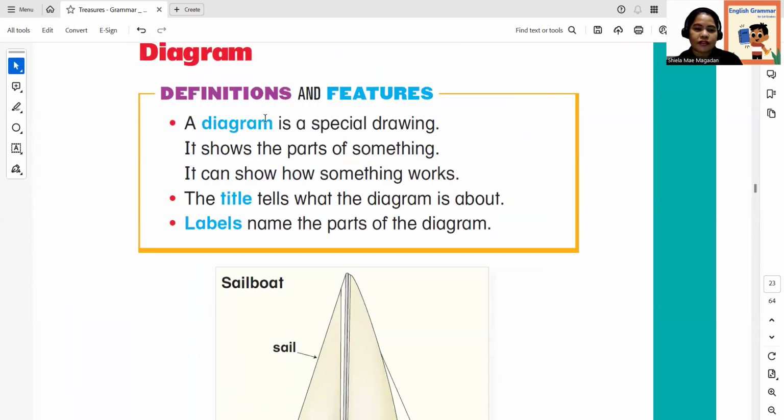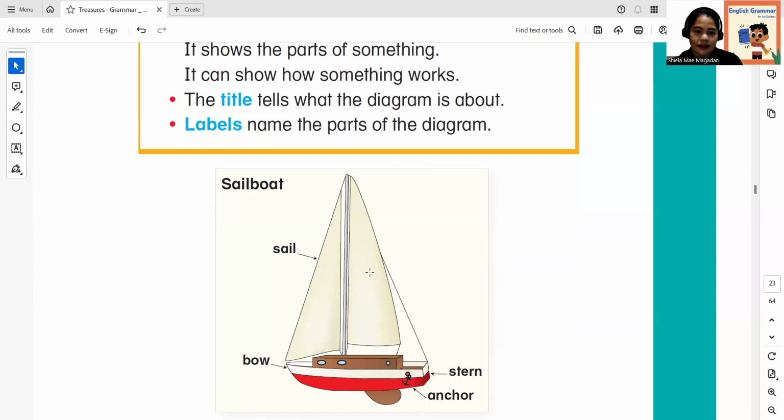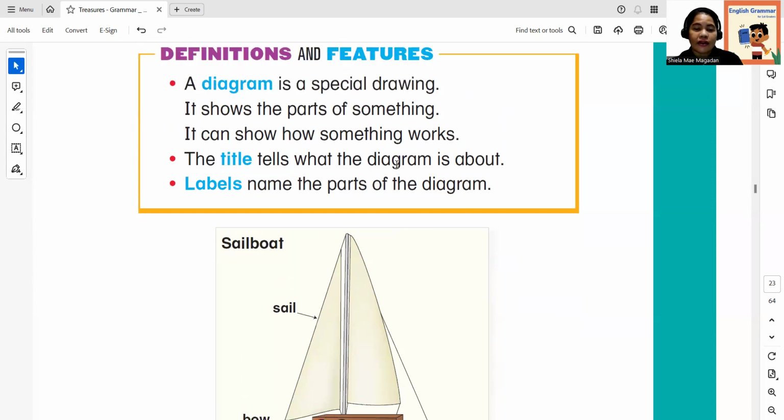Diagram. Definition and feature. A diagram is a special drawing. Okay, remember that. You can see here. A diagram is a special drawing. It shows the parts of something. It can show how something works. The title tells what the diagram is about. Labels name the parts of the diagram.